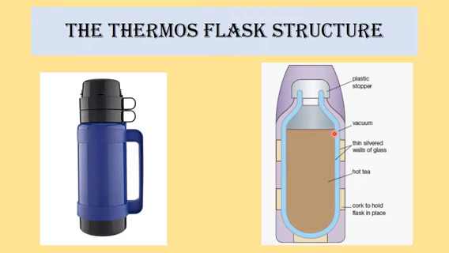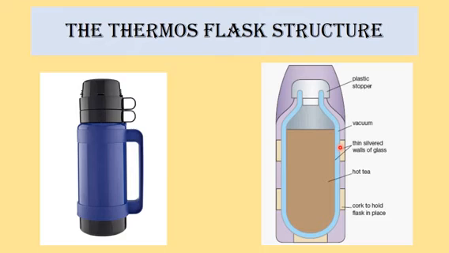So these are the thin walls. Here we can see one wall, and this is also another wall. The thin walls are made of glass. This glass is a poor conductor. That means it also will prevent the loss of heat.